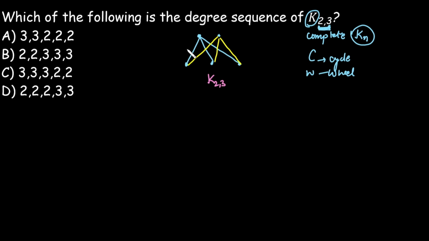Now we need to calculate the degree sequence. Before that, we need to take the degree of each vertex. The degree of these vertices is 3, and the degree of these vertices is 2. Degree sequence means we write the sequence of the degrees in non-decreasing order, in increasing format. The minimum degree is 2, which repeats 3 times. After that, the next degree is 3, which repeats 2 times. So this is the degree sequence of the K2,3 graph, and hence option D is correct.